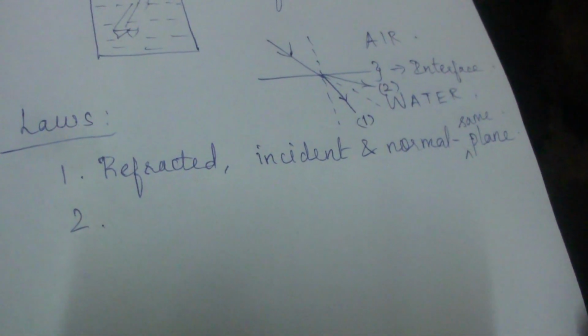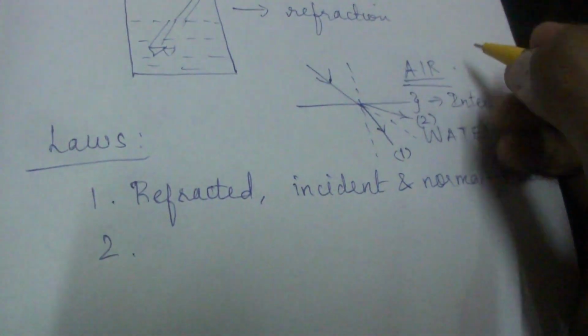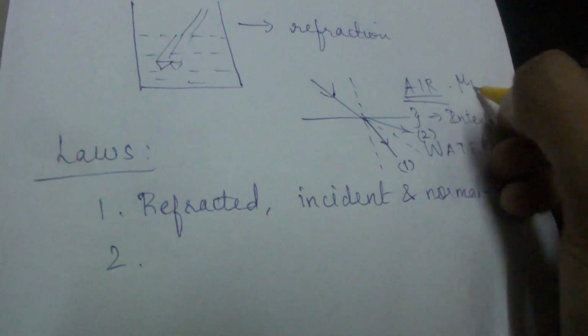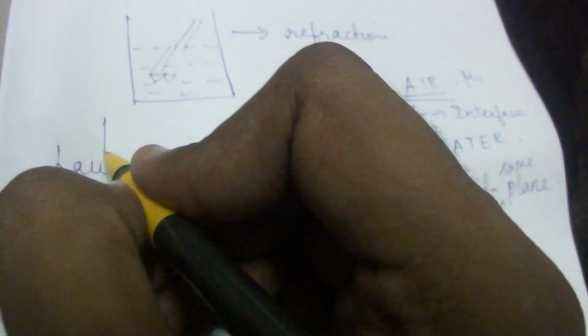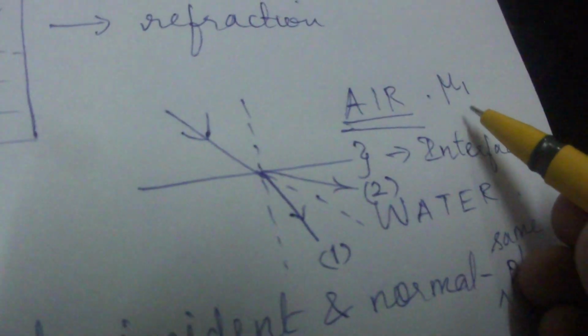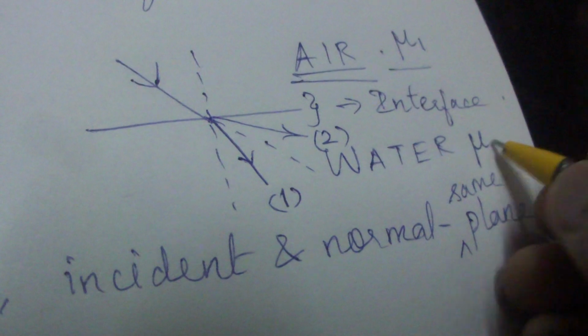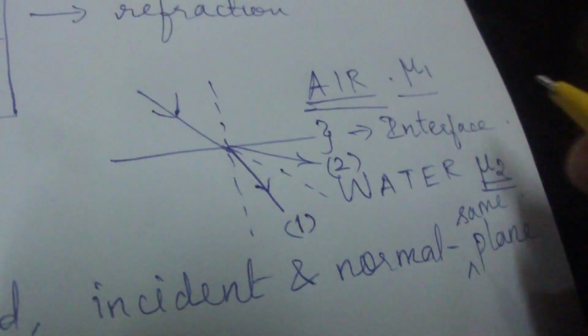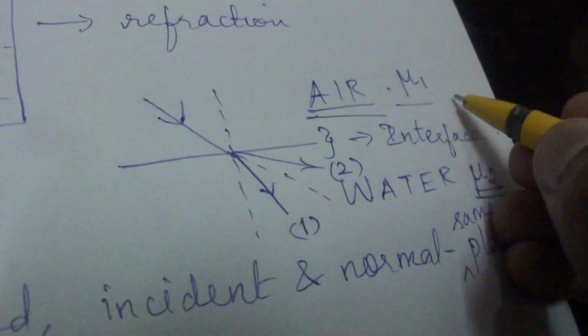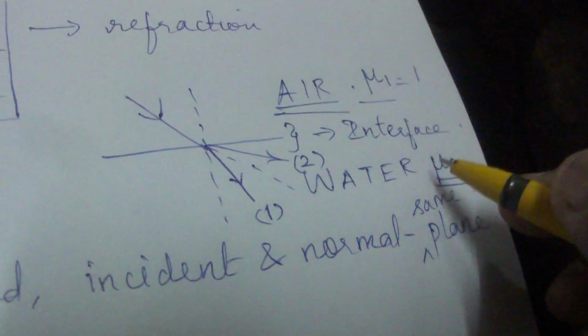Now the next law of refraction: as we have air here, we will be having a refractive index of nu1 here, right? This is the symbol which we use to represent refractive indices. So here we will be having refractive index nu1 and for water we will be having refractive index nu2, because both of them are not the same. For air it's just 1 and for water there is another fixed value. So for air and water it's different.